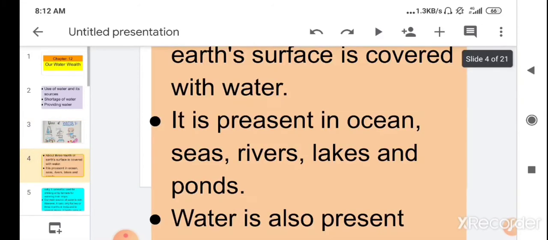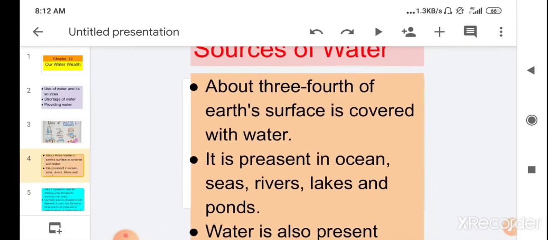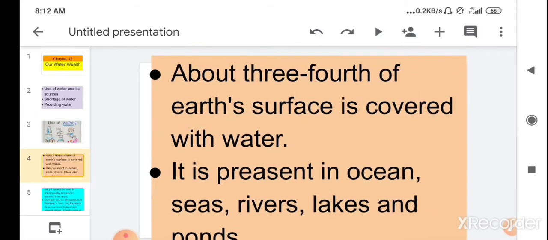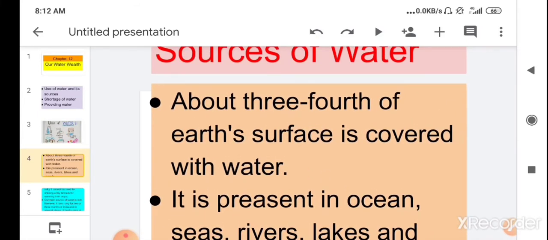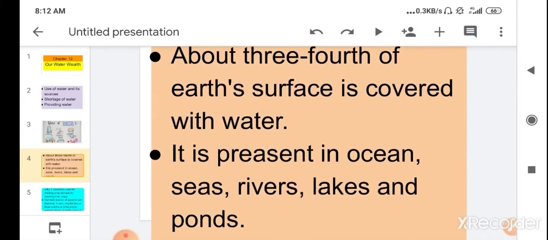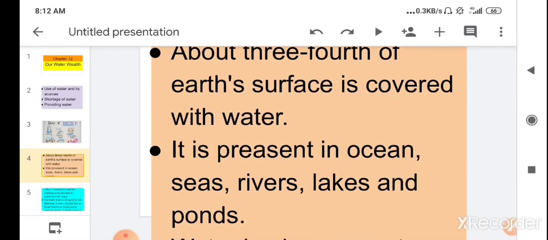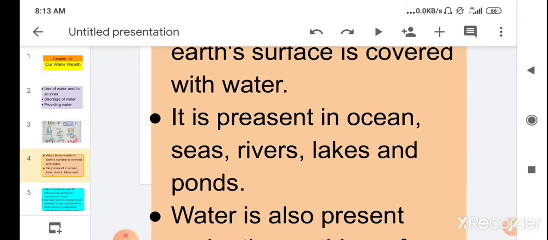Then children, we have learned the sources of water, from where we get the water. We have learned that three-fourths of the earth's surface is covered with water, and it is known as the blue planet because of that. That's why it looks blue. Children, water is present in oceans, seas, rivers, lakes and ponds. So these are some sources from where we get water, children.